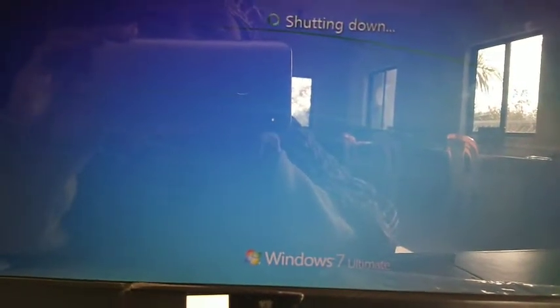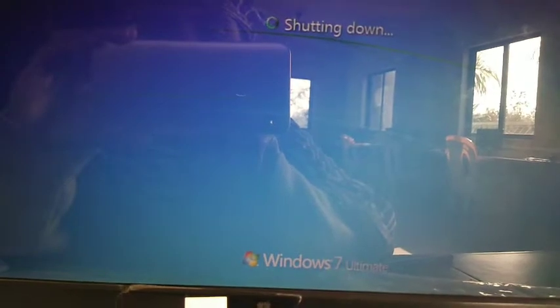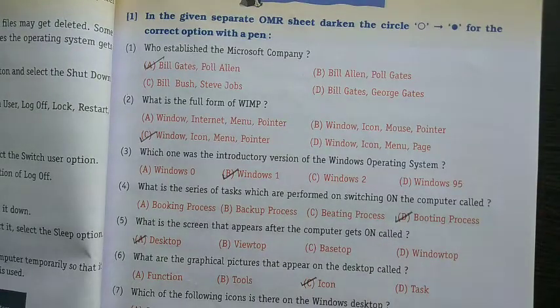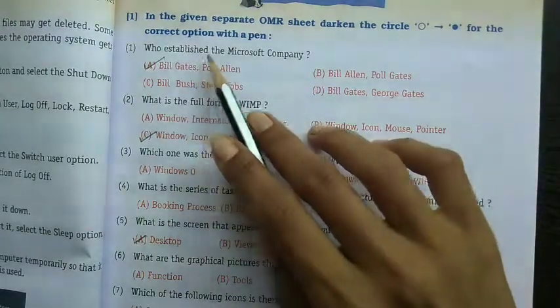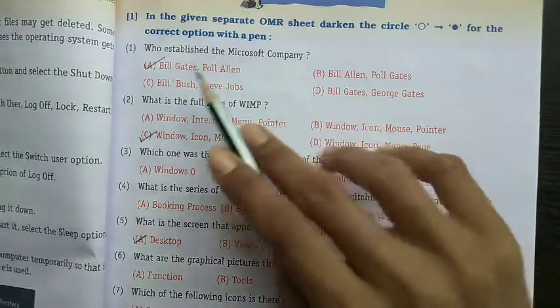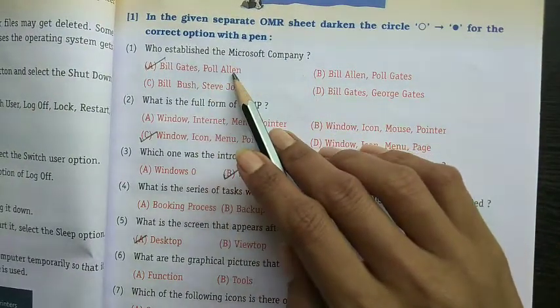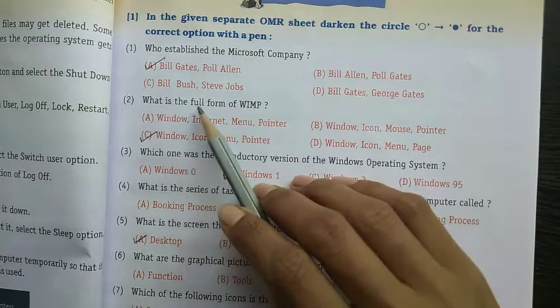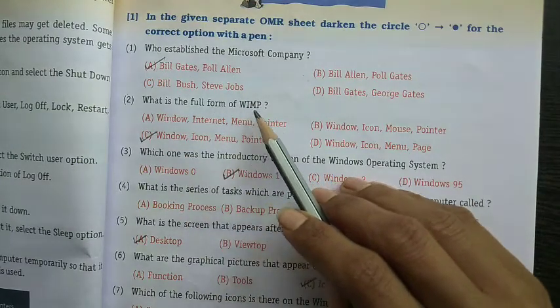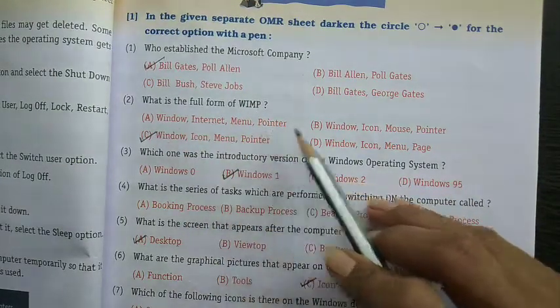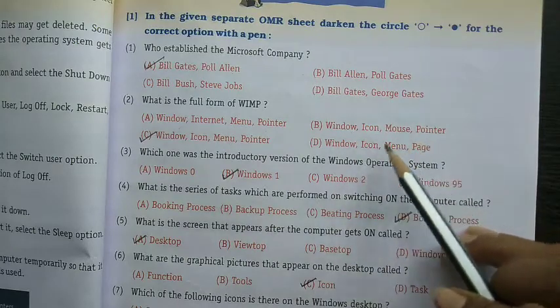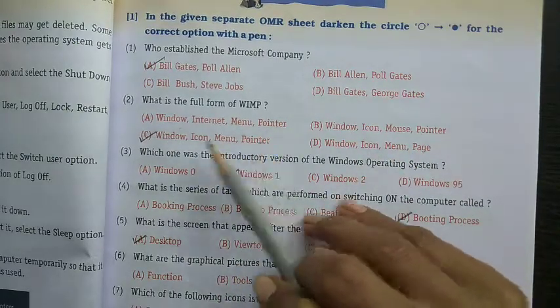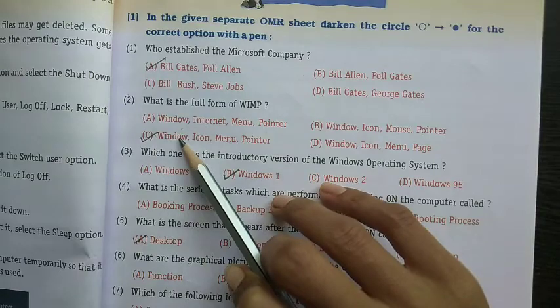Okay, now we will continue with the MCQ part. So let us start with the MCQ. Who established the Microsoft company? Bill Gates and Paul Allen. Yes. What is the full form of WIMP? It is window internet menu pointer. No. Window icon mouse pointer. No. Window icon menu pointer. Yes. The option C is the answer.